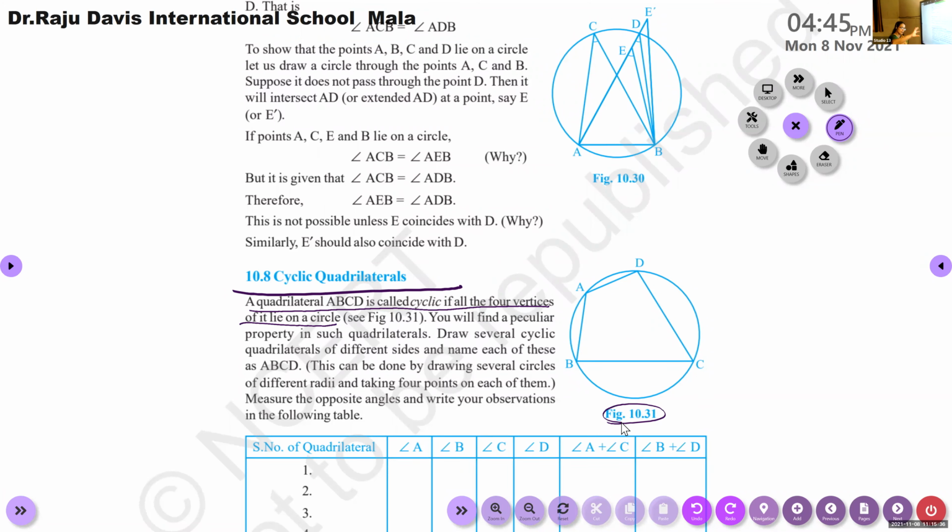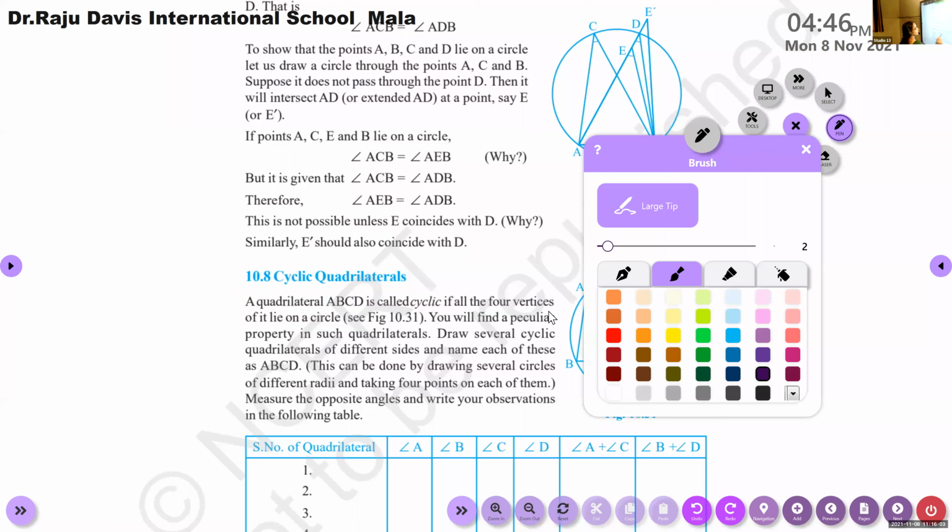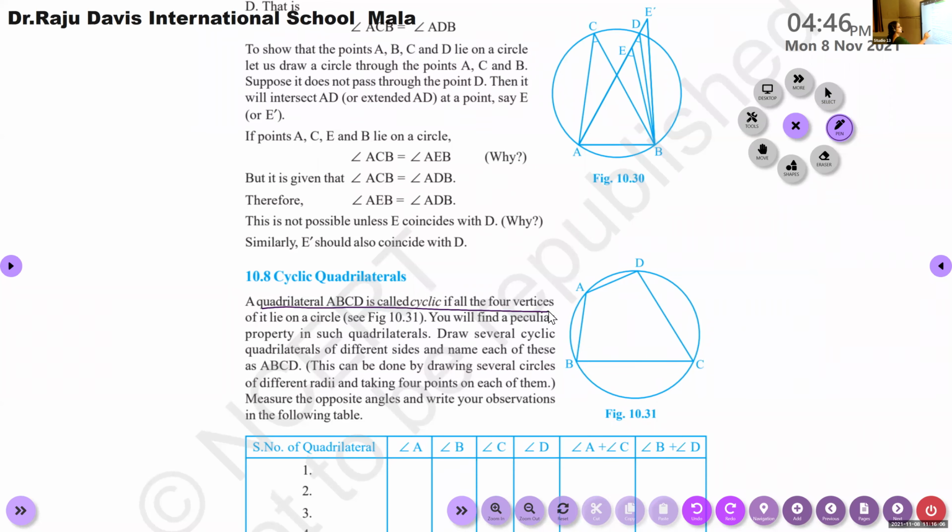A circle with a quadrilateral inscribed inside the circle. Then it is a cyclic quadrilateral, which means its vertices A, B, C, D lie on a circle. Write the sentence and draw this figure also.